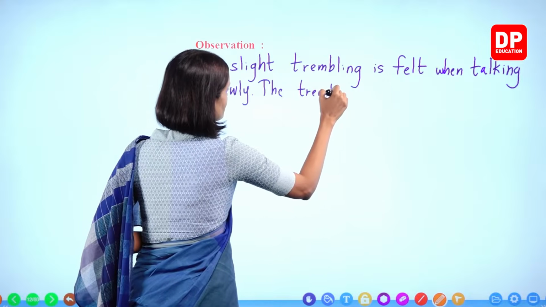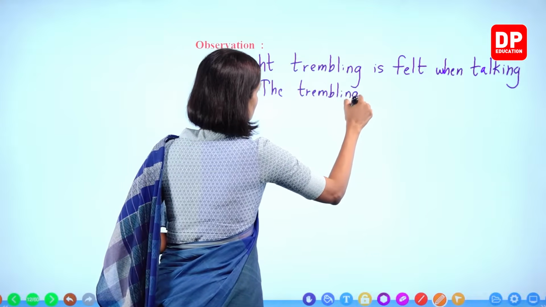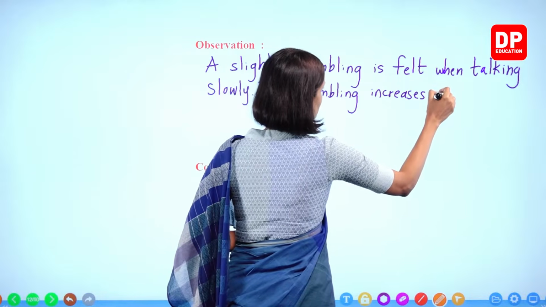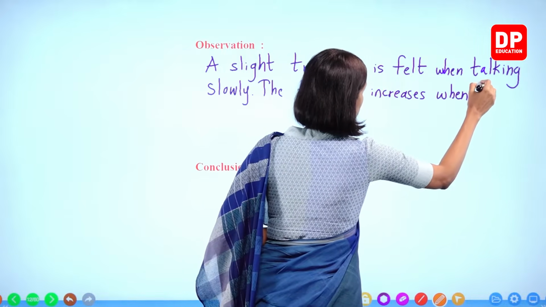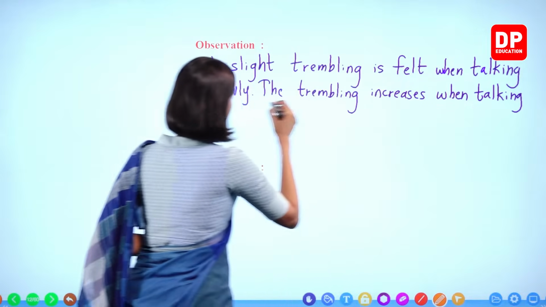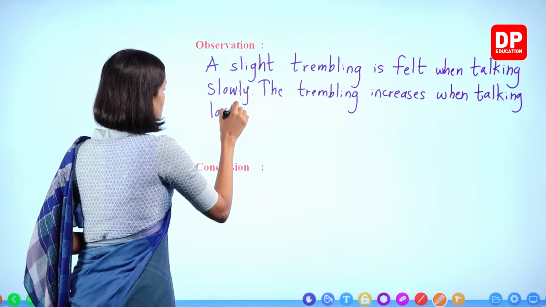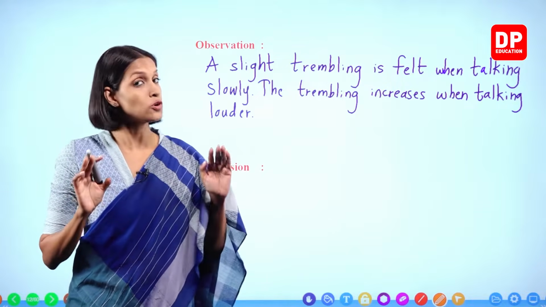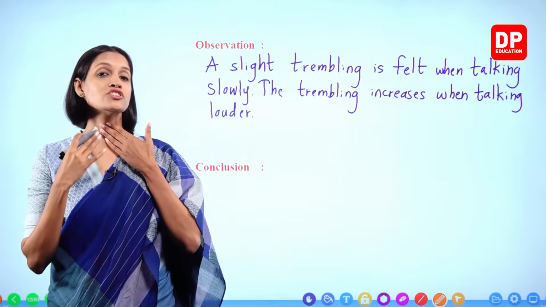The trembling increases when talking louder. What will happen if you don't talk and still keep your fingers on the throat?